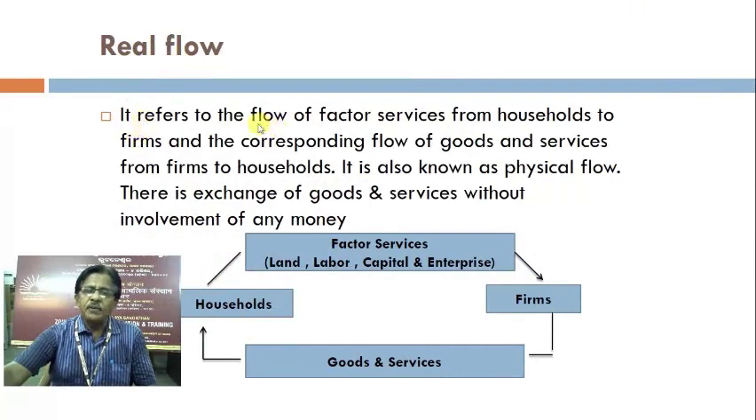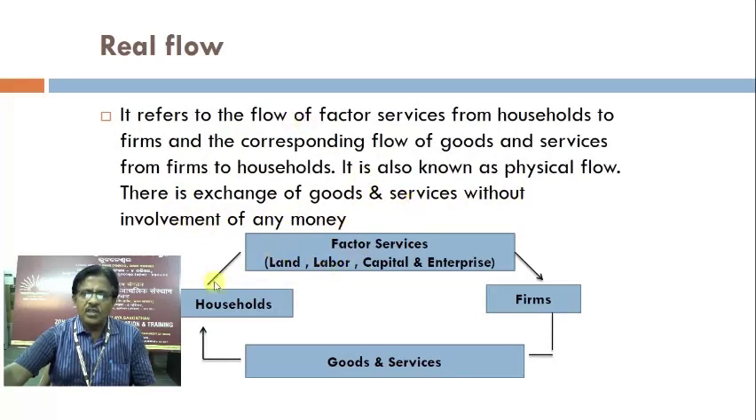Real flow refers to the flow of factor services from households to firms, and the corresponding flow of goods and services from firms to households. That means flow of factor services from households to firms and flow of goods and services from firms to households. It is also known as physical flow because there is no exchange of money. There is exchange of goods and services without involvement of any money.